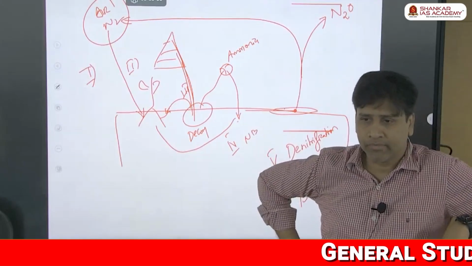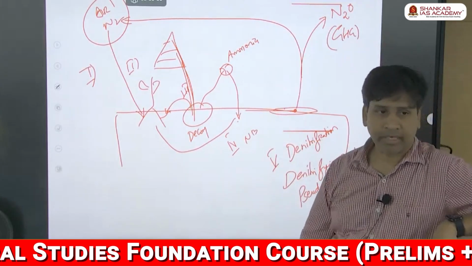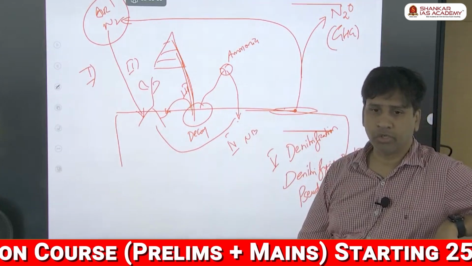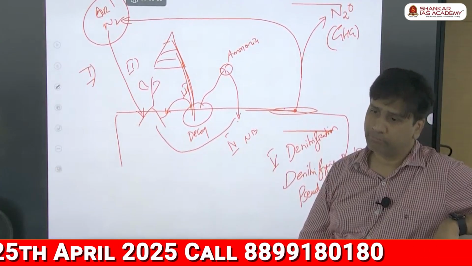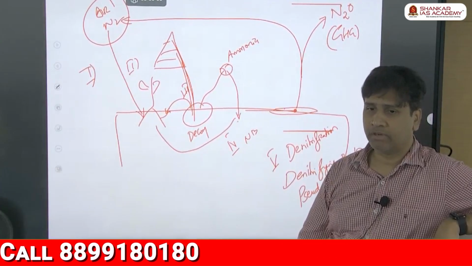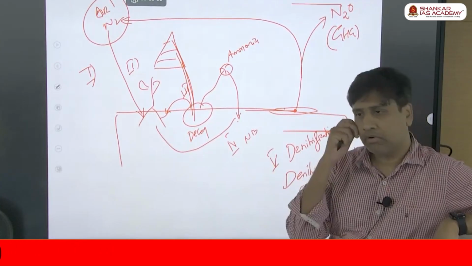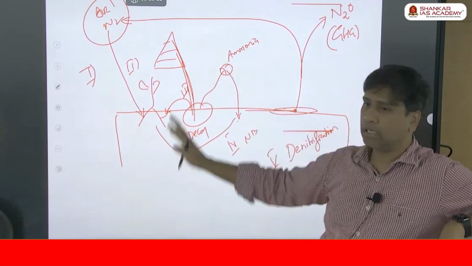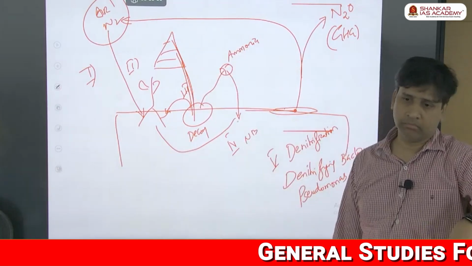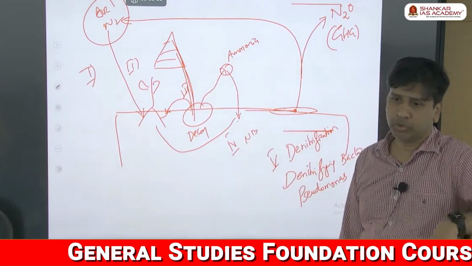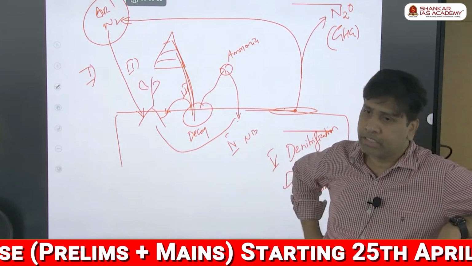So what is this nitrous oxide? It's a strong greenhouse gas. In fact, the highest amount of nitrous oxide in the atmosphere, which is responsible for climate change, is given by the fertilizers. Because we directly use fertilizer, the fertilizer drains into this wetland soil. That soil bacteria, nothing but Pseudomonas, converts it into nitrous oxide and also into air nitrogen. The cycle is getting closed. See that? So this is a little complex cycle. Stage 1 is fixation, stage 2 is biosynthesis, stage 3 is decomposition, stage 4 is nitrification, stage 5 is denitrification.